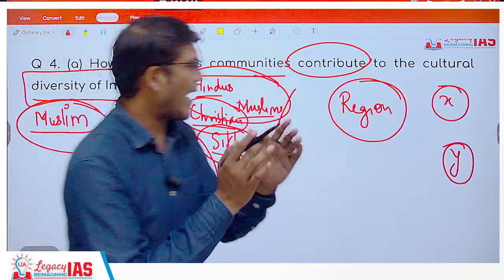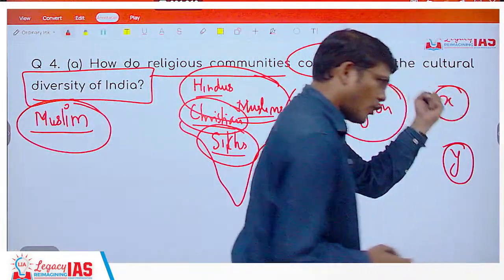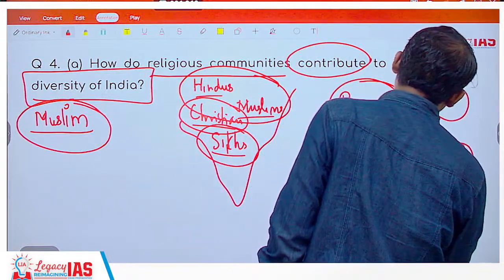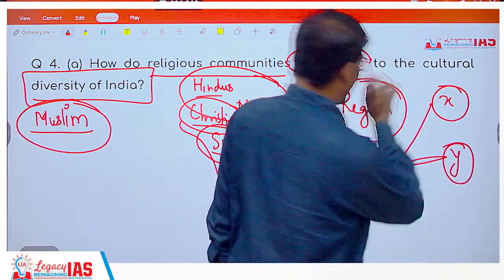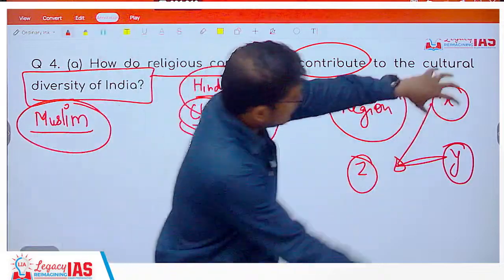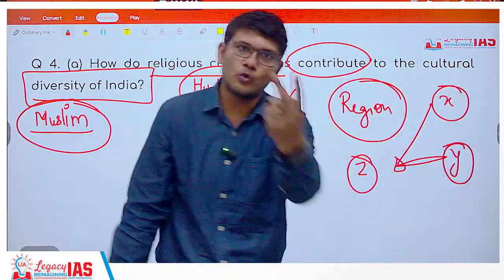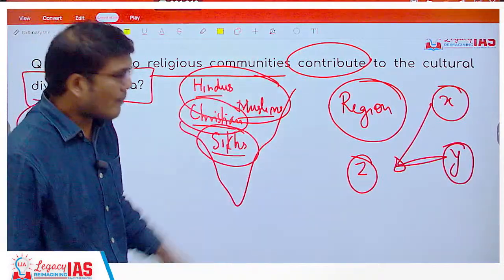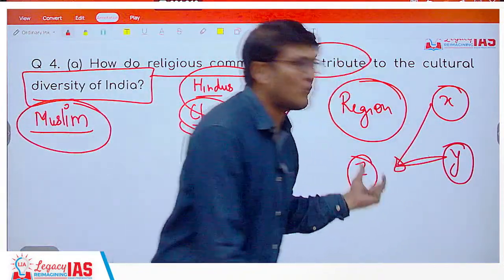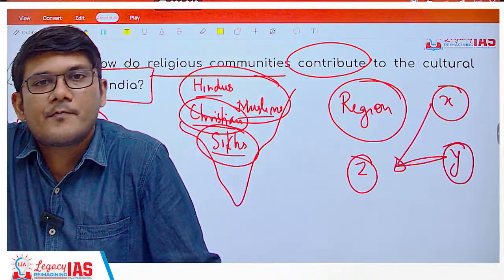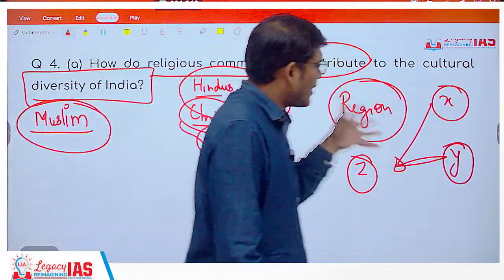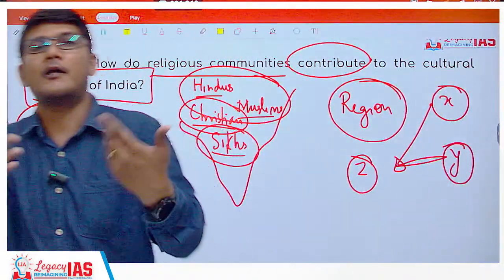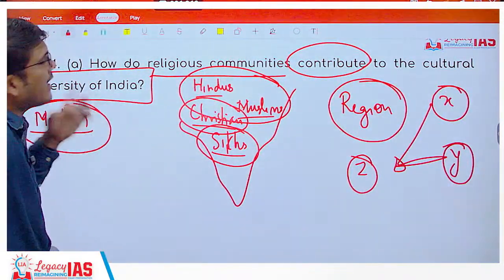Over time, these two get combined and come up with a Z. If these two communities were separate, you would have just two different cultural identities. But when they came together, they gave rise to a third one as well. So when you have multiple religious communities, there will be a lot of permutation, combination, and growth in cultural diversity. This is how it happens.